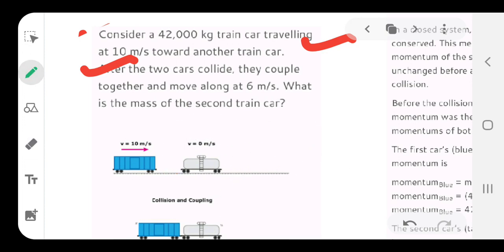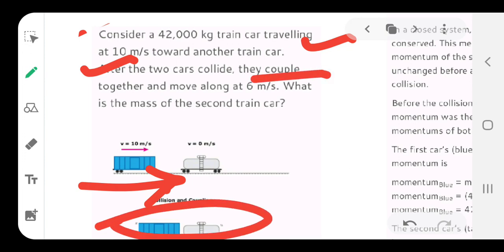So, it is traveling towards that cart. Make sure of the condition given. They couple, meaning as they collide, they stick together, and then the net velocity comes to be 6 meters per second. Then they ask you, what is the mass of the second train car? That is a very good question, you see.